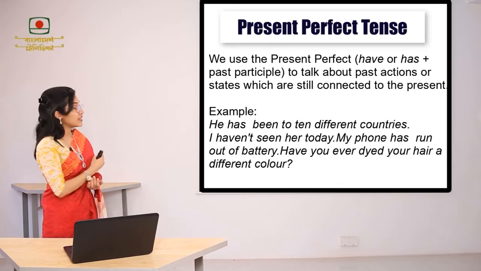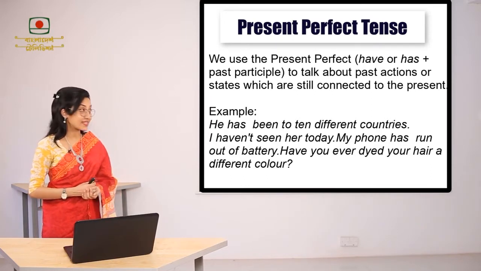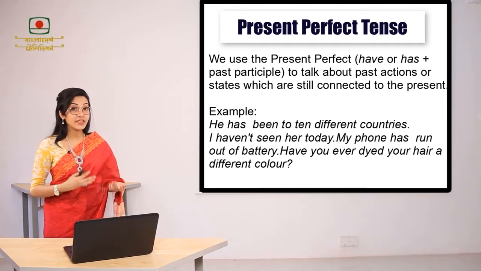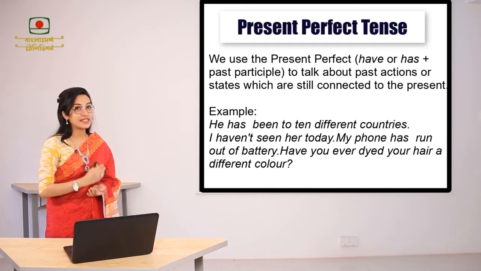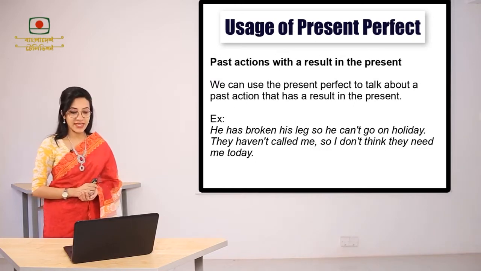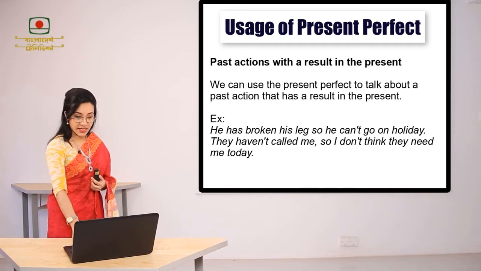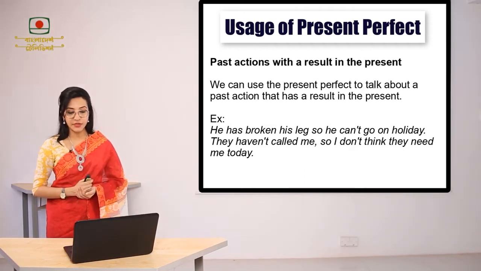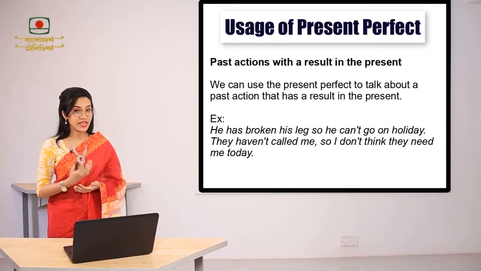Now, in all these structures, what can we see in common? Here we can see that the verbs that have been used here, the events that we talked about, have been completed before, but still they have a connection with the present. We use present perfect tense for past actions with a result in the present. So we can use the present perfect to talk about a past action that has a result in the present.